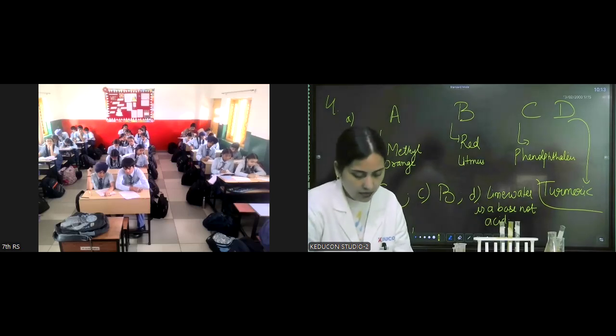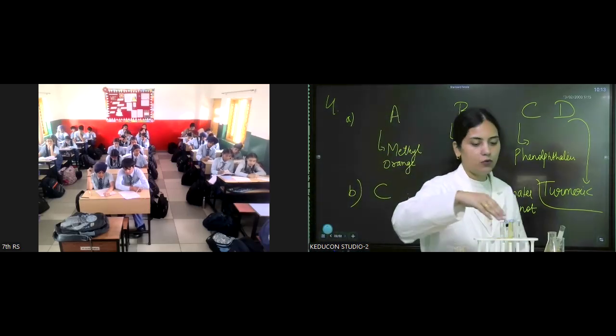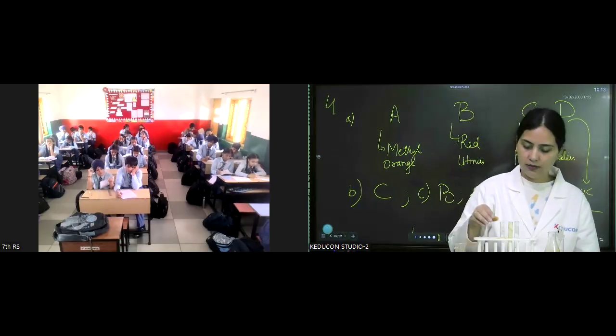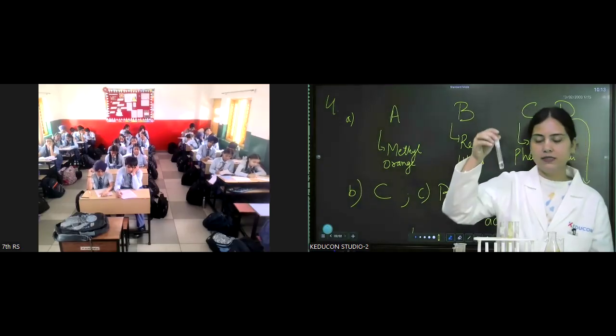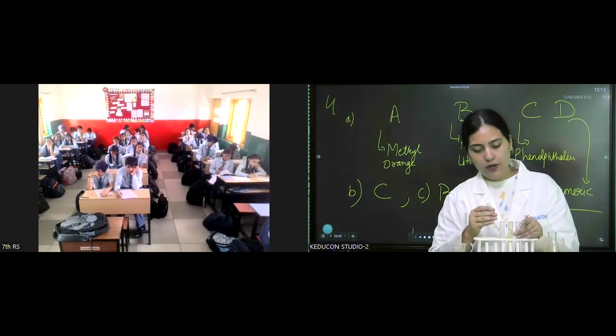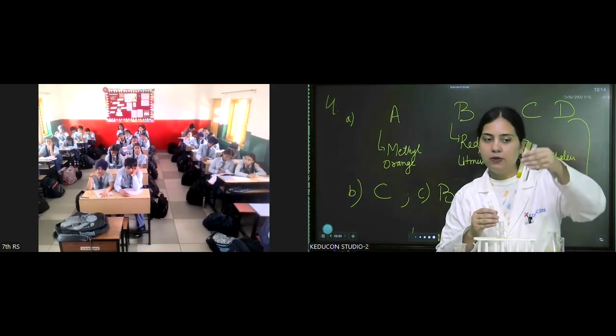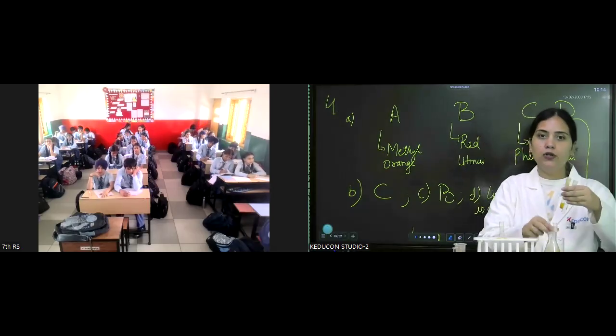Okay. Now the same test we are going to do with acetic acid, that is vinegar. So I have this acetic acid with me. Here again we have phenolphthalein and this turmeric solution. I'm going to add it and let's see if there is any change in the color. So now I am adding acetic acid to both.